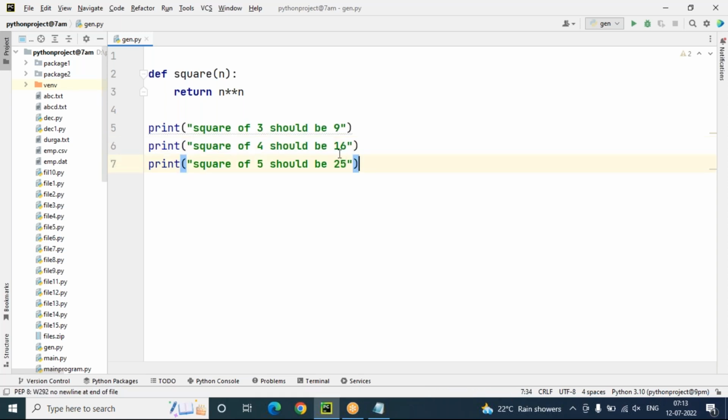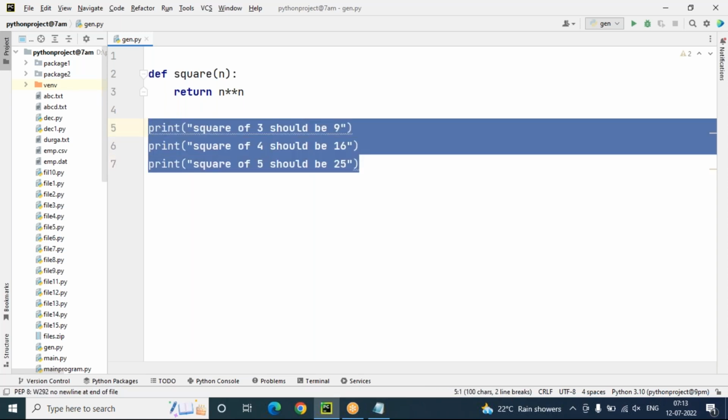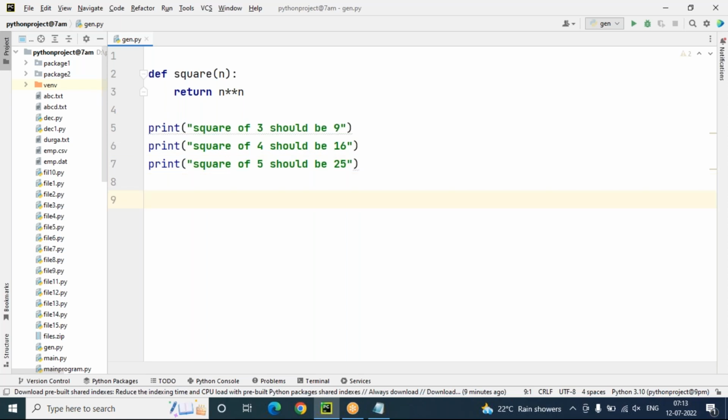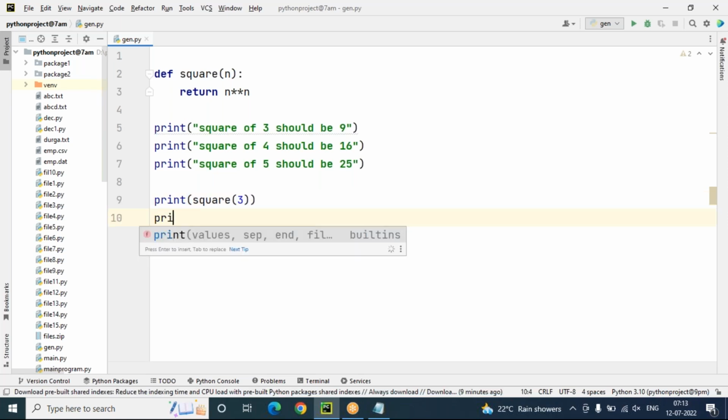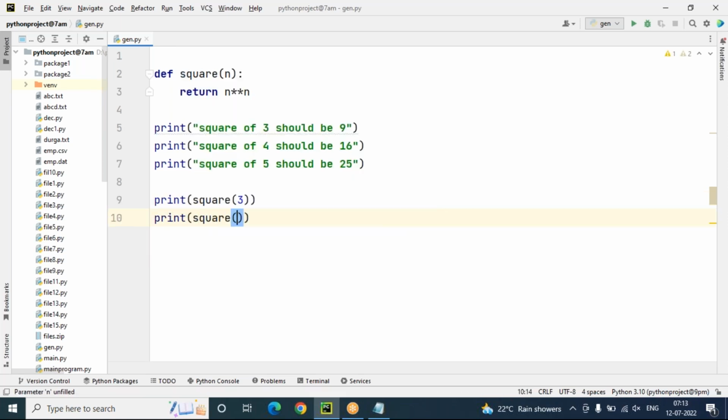Square of 5 should be 25. This is just for my clarity purpose that I'm including. And I'm calling the square function, printing square of 3, next print square of 4, next print square of 5, like this.